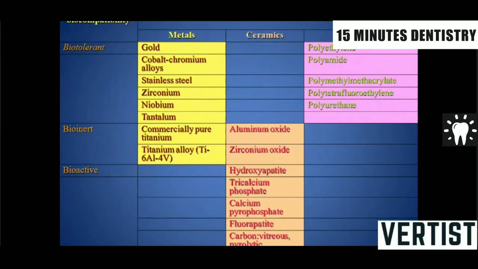Polyethylene, polyamide, and various polyurethane polymer-based materials are biotolerant, so ideally they should not be used. We should consider moving from bioinert towards bioactive materials. So nowadays in dental implantology, the materials are titanium-based alloys coated with a bioactive material, either hydroxyapatite, tricalcium phosphate, or calcium pyrophosphate.